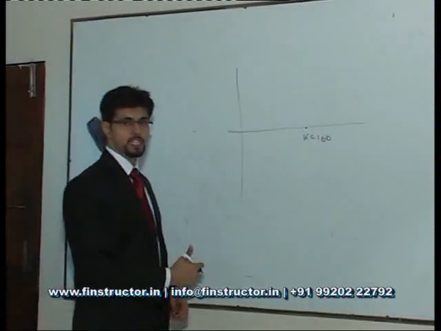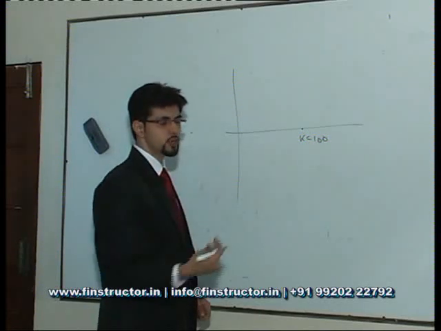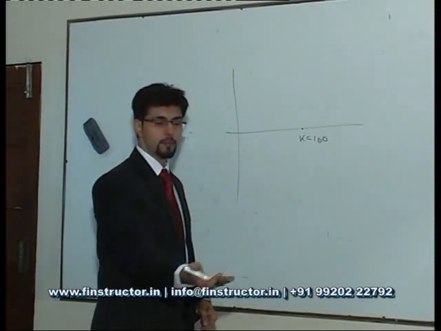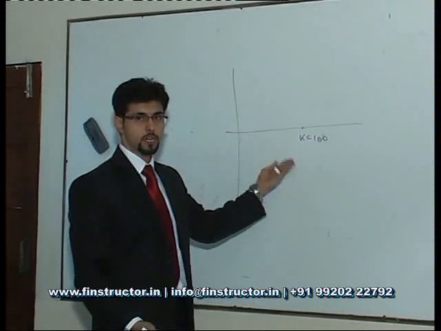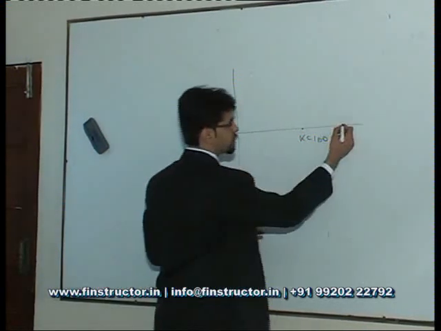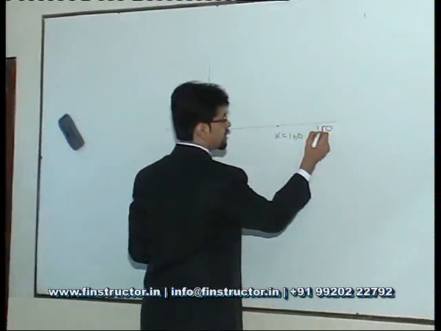So let's say I had an agreement that 1 year later I can buy the stock at 100. If the stock actually is at 150, will I buy it from the market at 150 or will I buy it from my counterparty? I'll obviously go and buy it from the counterparty at 100 and enjoy a profit of 50 rupees. So let's say the stock was at 150.